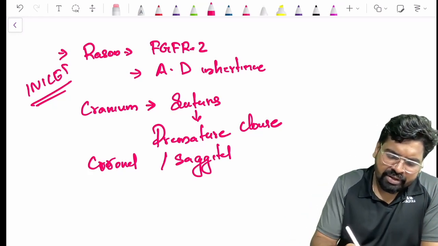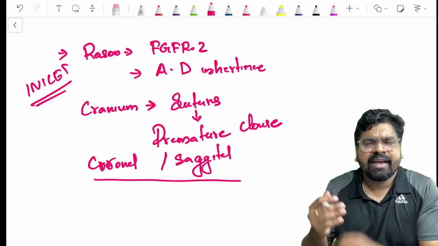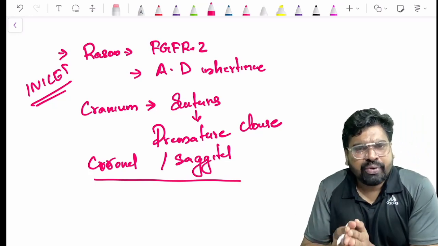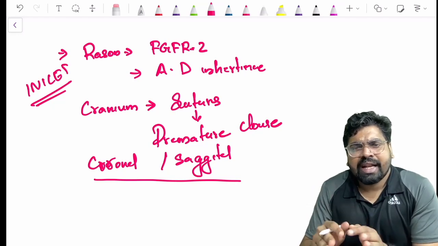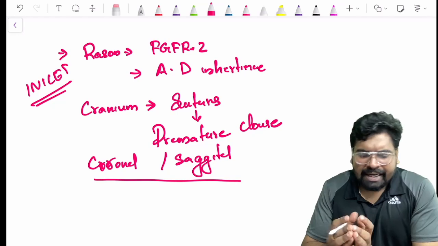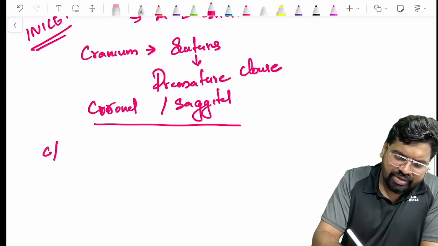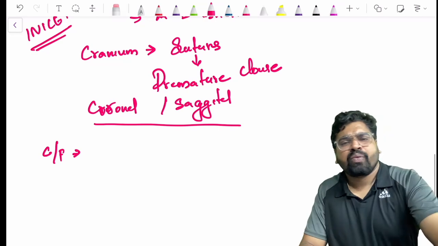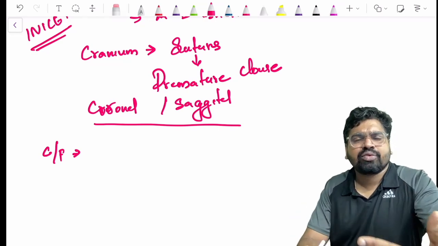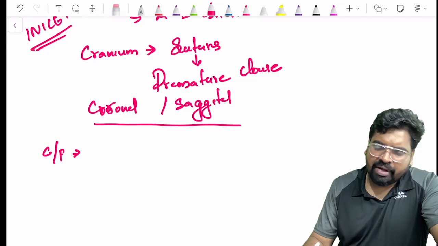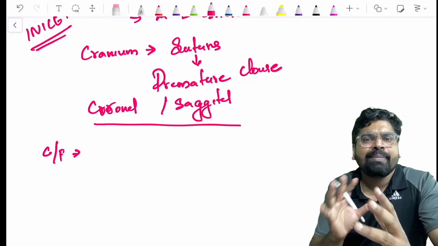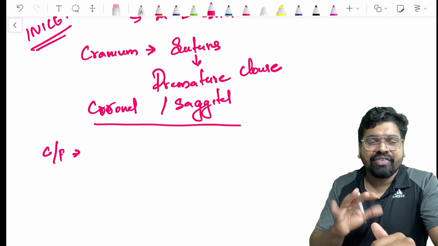Okay, so these two sutures are usually affected and they get prematurely fused. So what happens, the cranium cannot grow completely. What are the clinical features you see in such patients? What are the clinical features when your coronal and sagittal sutures are prematurely closed? You have an altered shape of your cranium. There's a defect in shape.